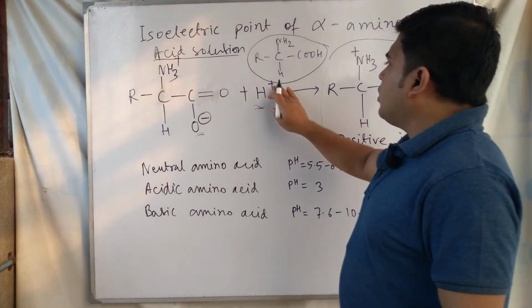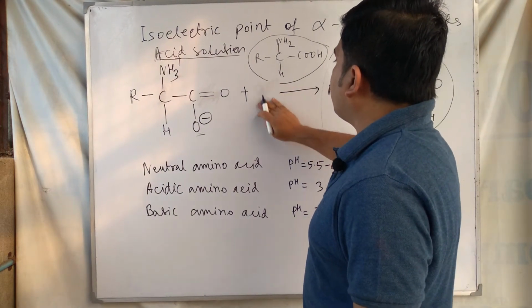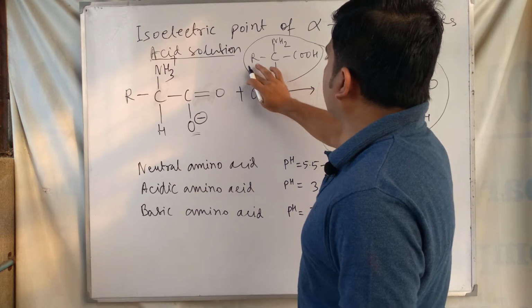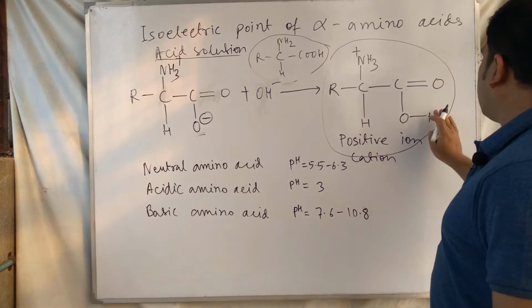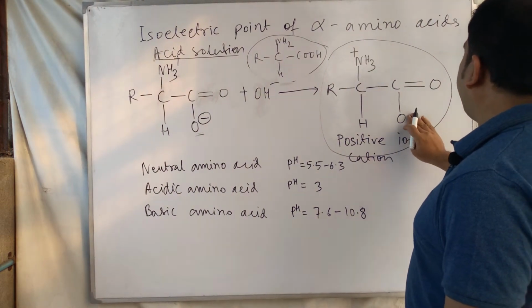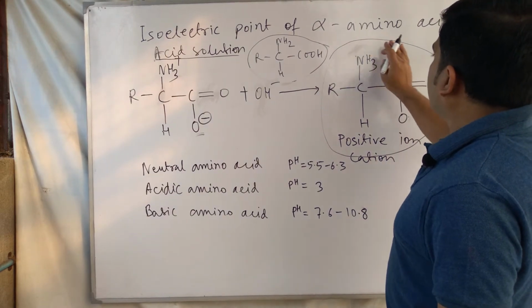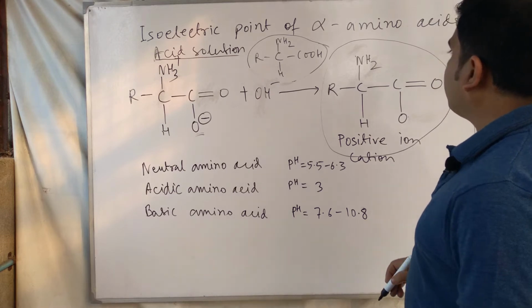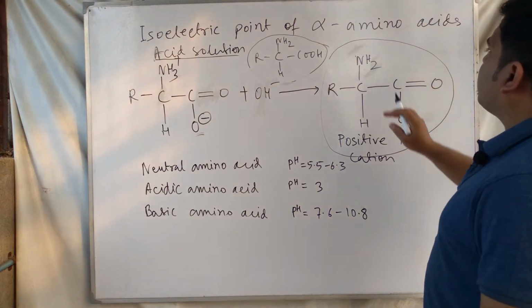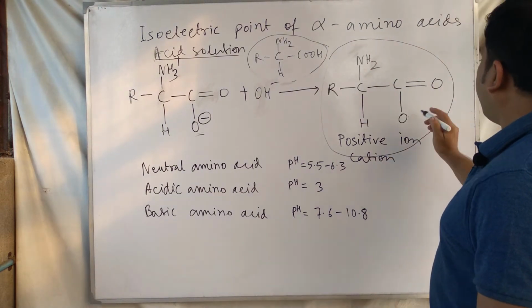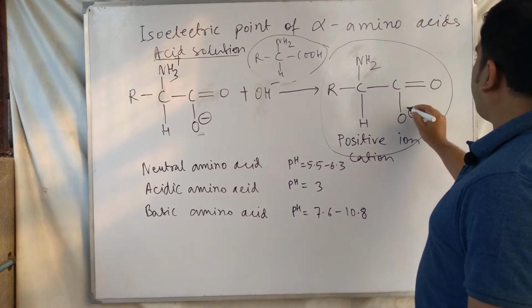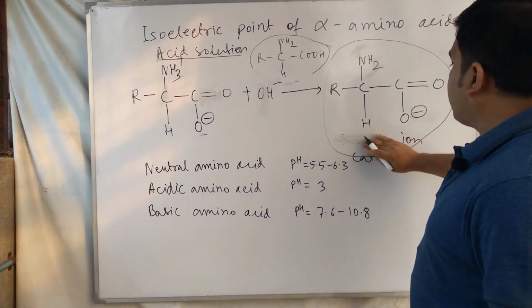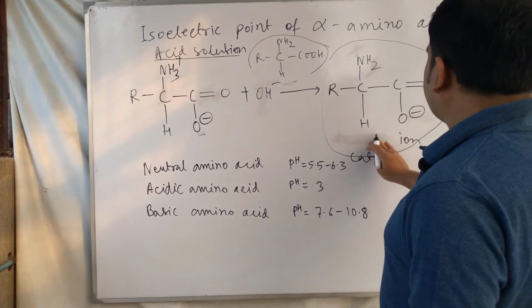Similarly, if we talk about basic solution, where OH minus is present, the NH3 plus or ammonium substituent changes to NH2 and the COO minus remains. That time it becomes a negative ion.